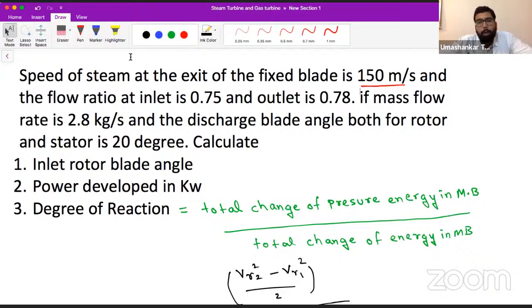Anyone? What is given? What is this 150 given to you? So it is, as you are saying, it is V1. Now see.